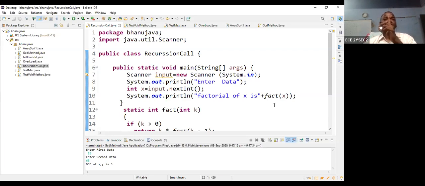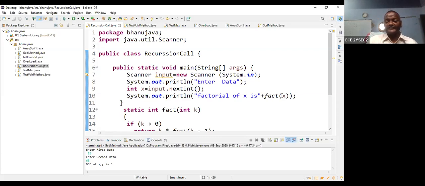For the 3 factorial, 3 into 2 factorial. Repeatedly, you are calling the factorial function. Factorial function. So that is called as a recursion.